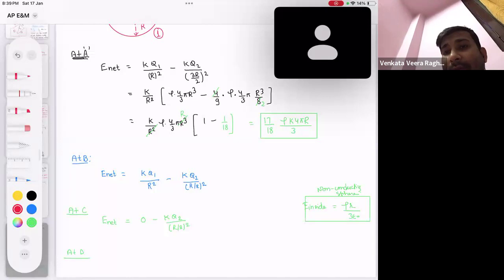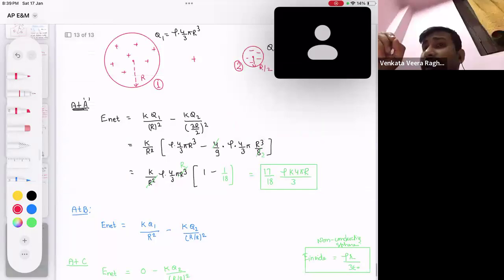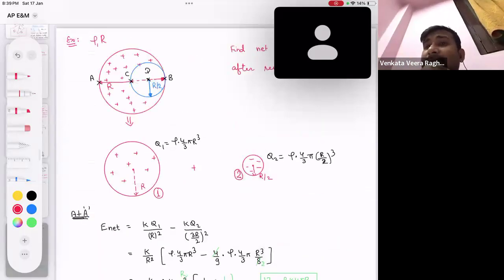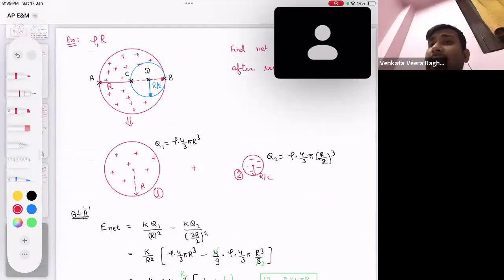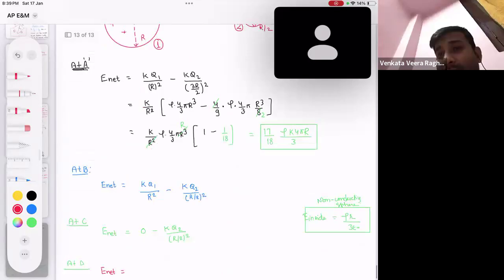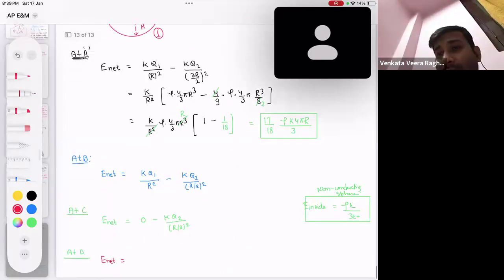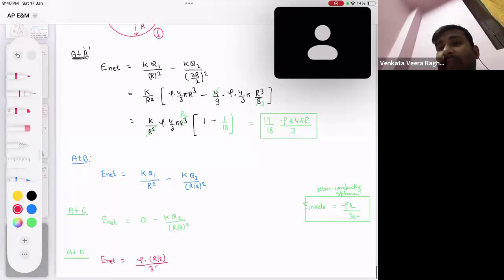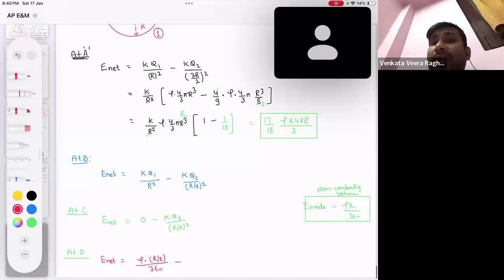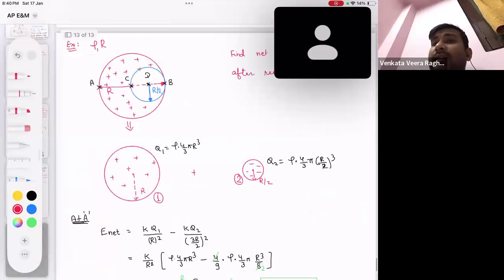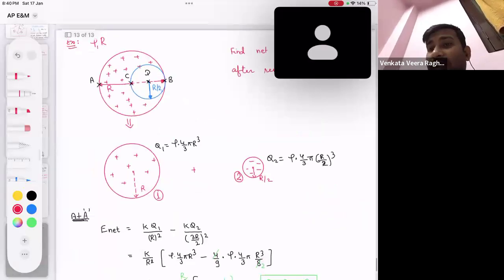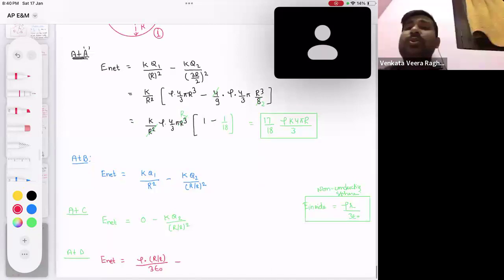At D, due to the bigger sphere, where is point D? Is point D inside the bigger sphere? Point D is inside the bigger sphere. So how much field will come? Rho, and what is the distance? R by 2, divided by 3 epsilon naught, minus the field due to the smaller sphere. Where is point D for the smaller sphere? It is the center of the smaller sphere, that means 0.